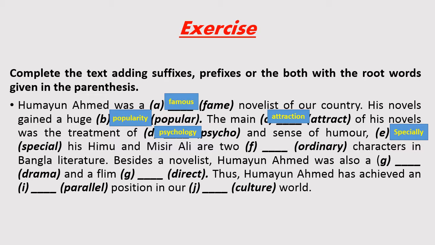So we use rule number two. So the first word, ordinary, is the adjective. Number F. The adjective form of ordinary is extraordinary. Here the right answer is extraordinary.